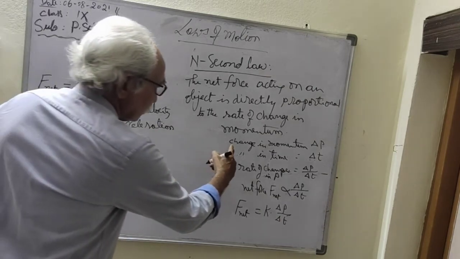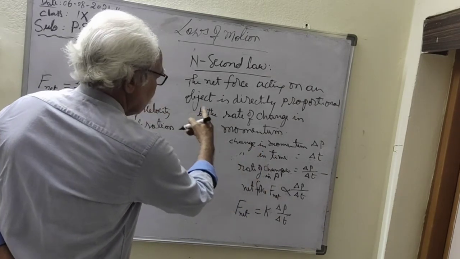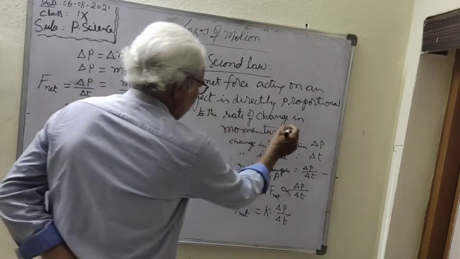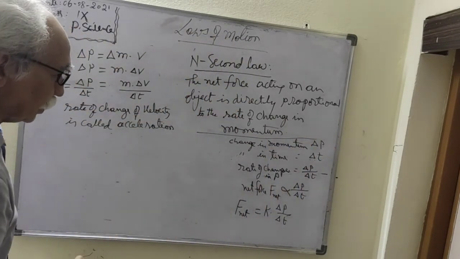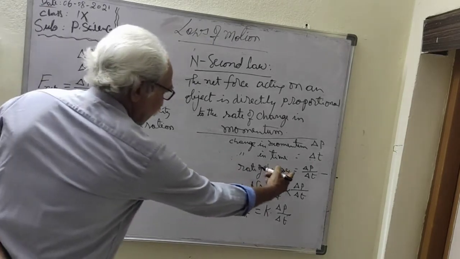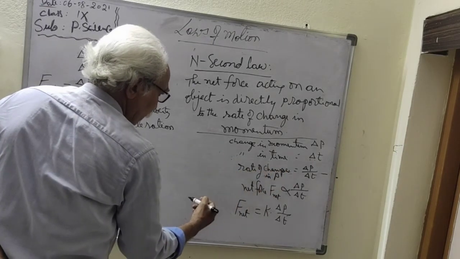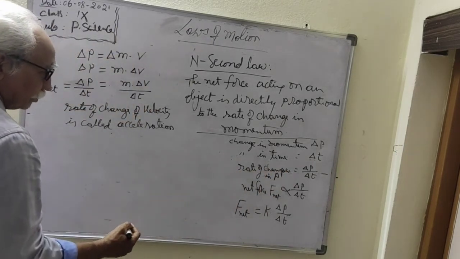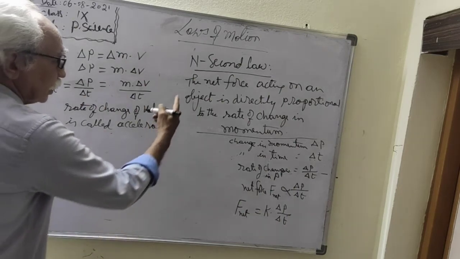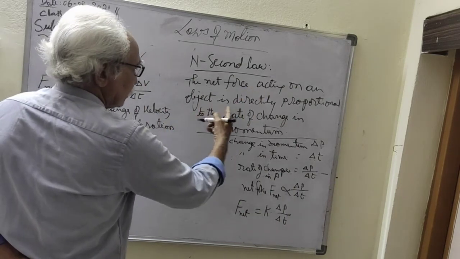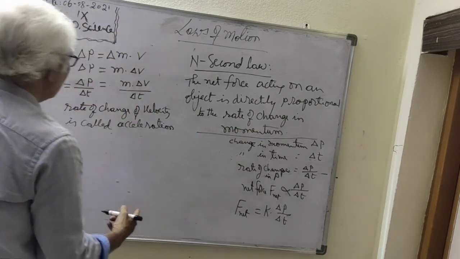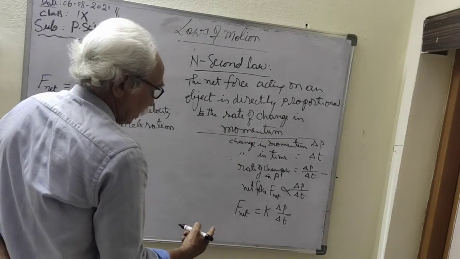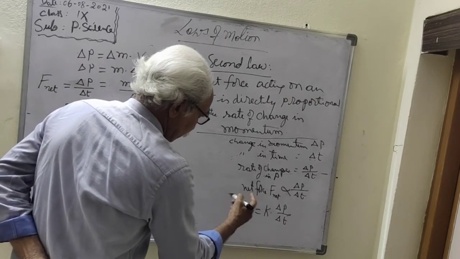The rate of change of momentum, this is the rate of change of momentum, delta v by delta t. Okay, so you can write here, the net force acting on an object is directly proportional to the rate of change in momentum. So that you can write here, the answer is this one.